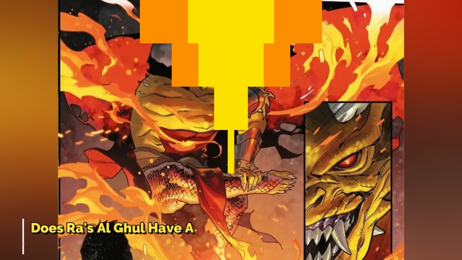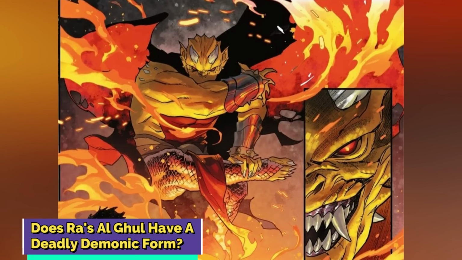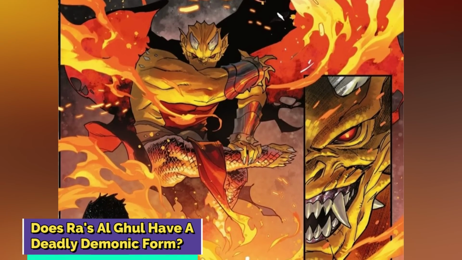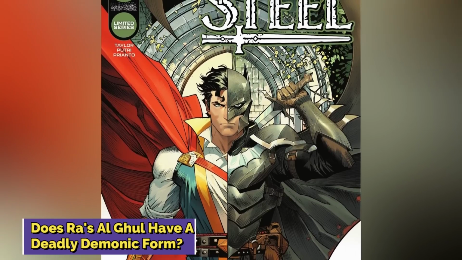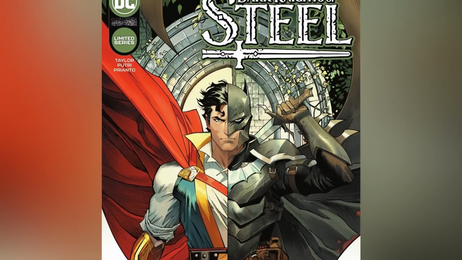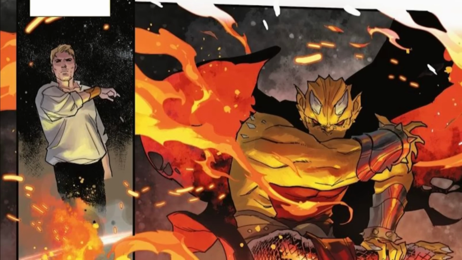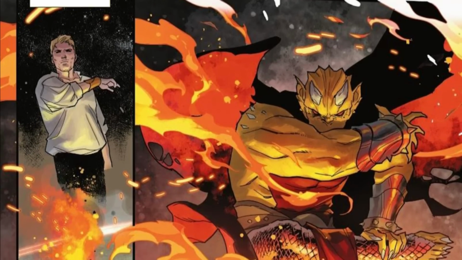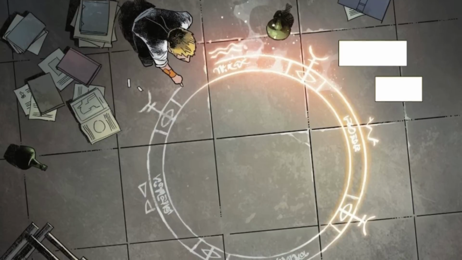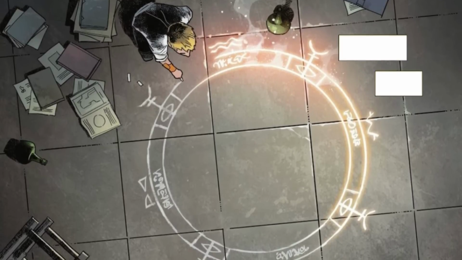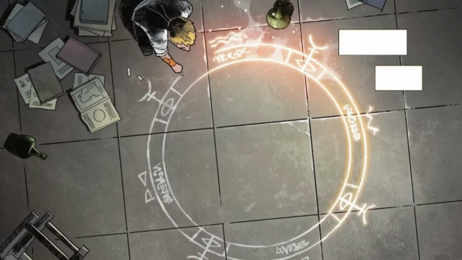Does Ra's al Ghul have a deadly demonic form? Ra's al Ghul has appeared in several different forms across his story arc, and he once even took a demonic form in the alternate universe set within the Dark Knights of Steel comic series. In this story, Ra's al Ghul's medieval realm is reintroduced in a terrifying form, after the seer known as John Constantine becomes desperate and tries to bring back the king of the Kingdom of Storms.